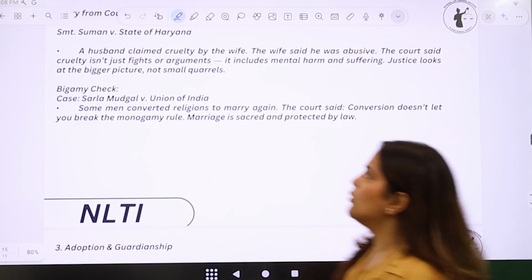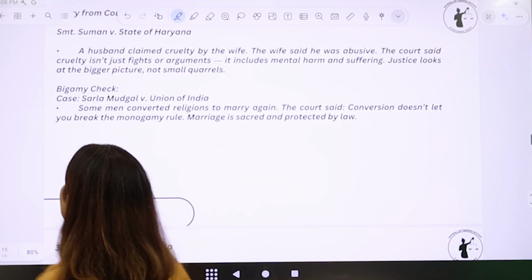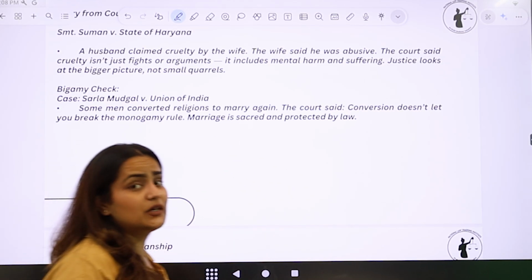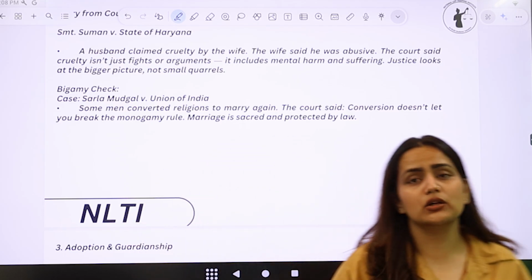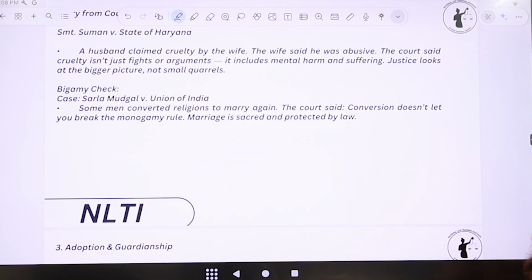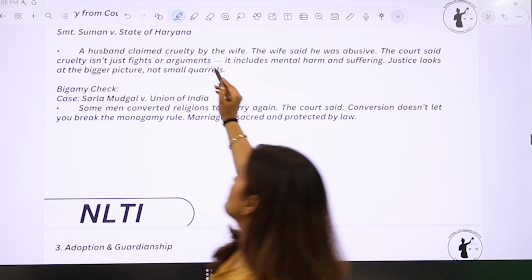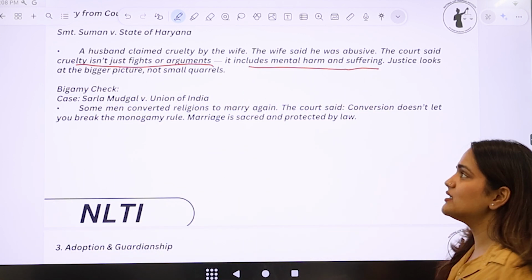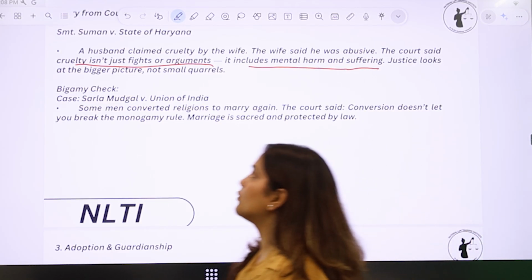Then, here is a case law which was Srimati Suman versus the state of Haryana. Her husband claimed cruelty by the wife. So it was the husband who said that my wife is being cruel to me, right? Now, the wife said he was abusive and the court said cruelty isn't just fights or arguments. It includes mental harm and sufferings. Justice looks at the bigger picture, not small quarrels.